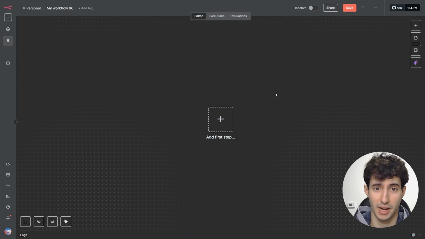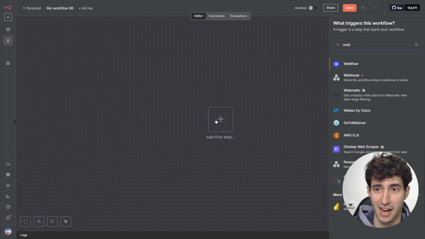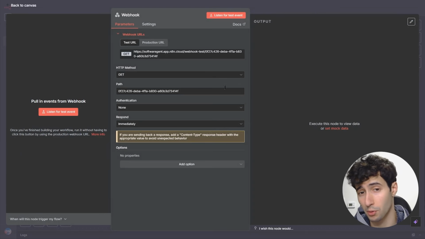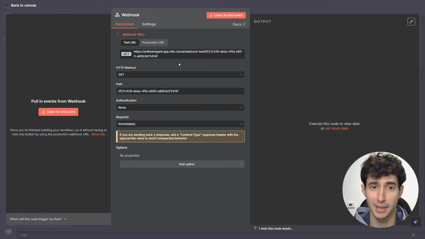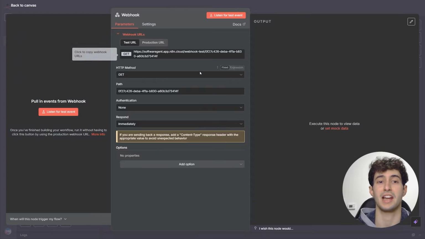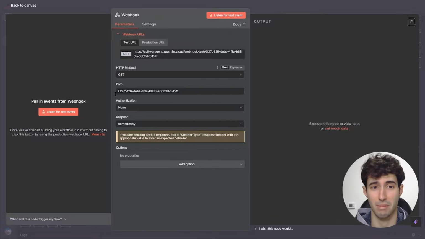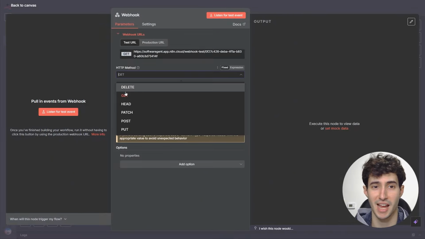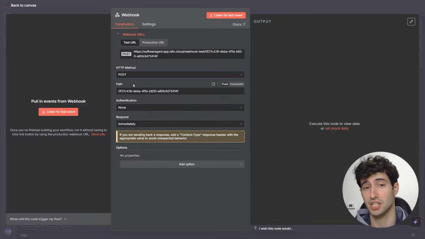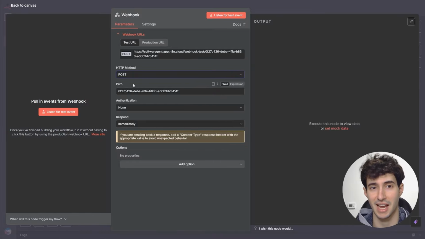Alright, so I went over to N8N and created a brand new workflow, and now the first thing that we have to do is to add in our first step, which is going to be none other than a webhook node. And that is because a webhook allows us to connect the front-end interface that we're building right now in Lovable with a backend automation that we're going to build over in N8N. And as you can see, this webhook node has a bunch of settings that we can change. But the only change that we need to make is we need to come over here in the HTTP request and change it from GET over to POST, since that is the specific type of request we're going to have to use in order for us to be able to send and receive data from Lovable.